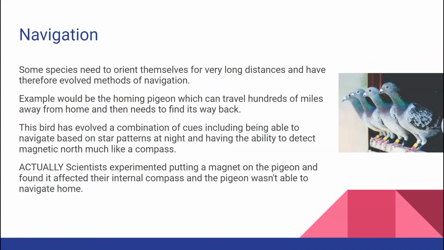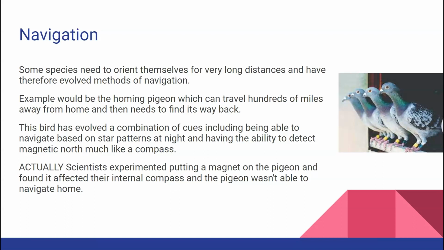Some organisms use cues for navigation. They orient themselves over long distances and have evolved methods of navigation. An example would be the homing pigeon. This bird has evolved a combination of cues, including being able to navigate based on star patterns at night.